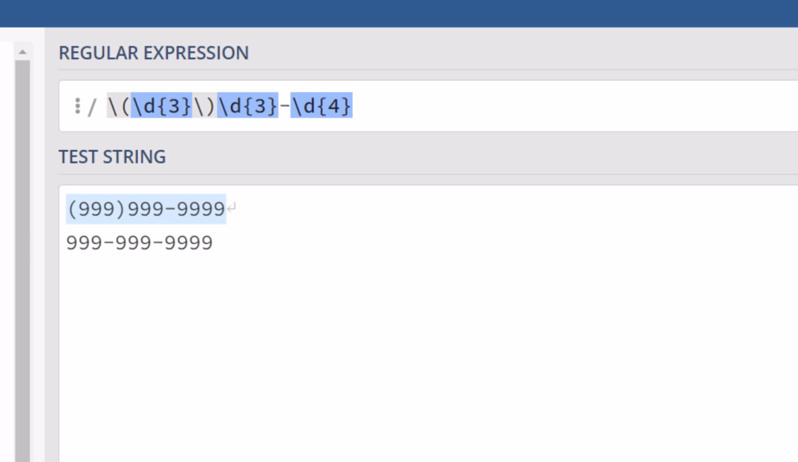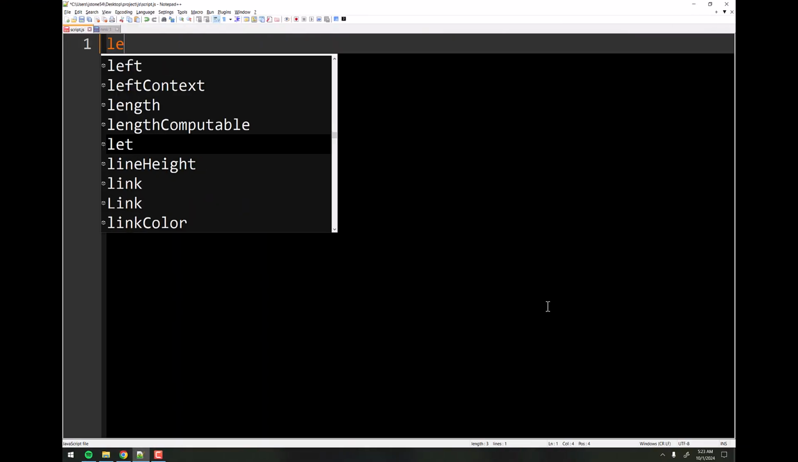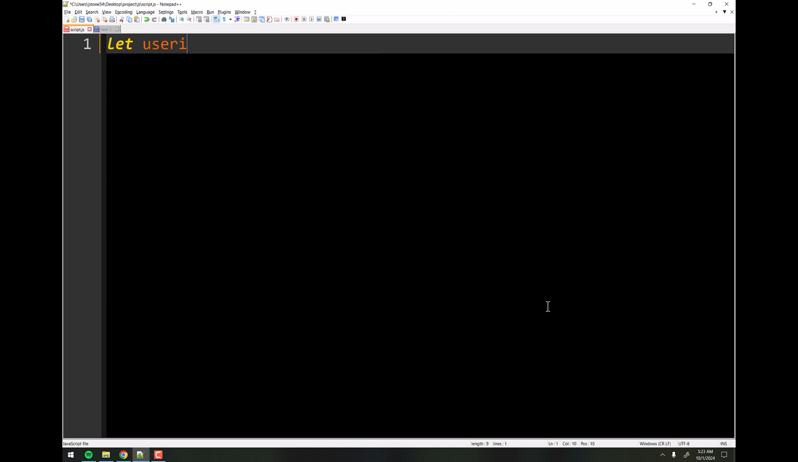So let's say that the user entered one of those numbers there. If they entered the first one, our pattern recognition says, yep, you're good, you passed the test. If they enter the second one, then it says, no, you failed the test. We're going to see how to do that in the code in JavaScript right now. So let's just start with something simple. We'll say let userInput, rather than building a form and everything to process it, we're just going to hard code it. So let userInput equal 999-999-9999, and we'll leave it there.